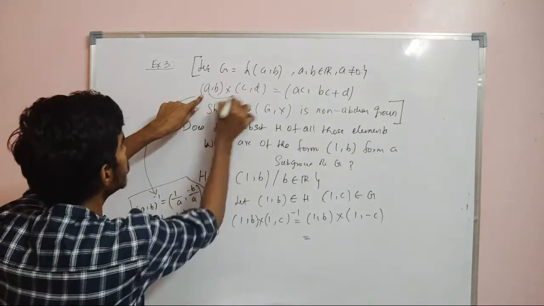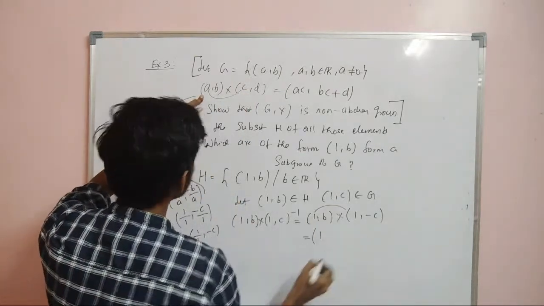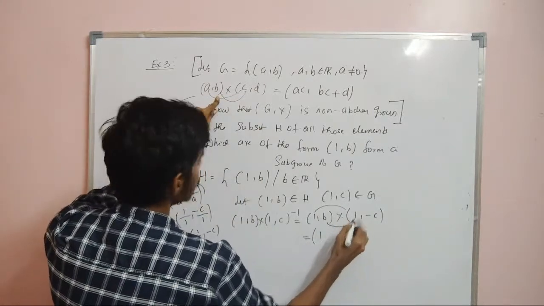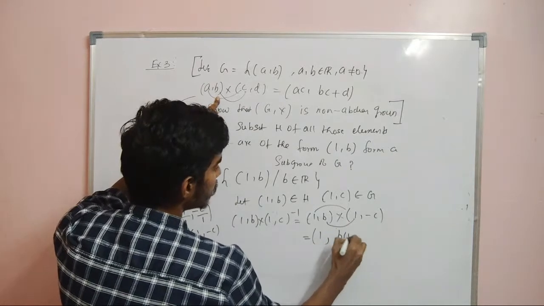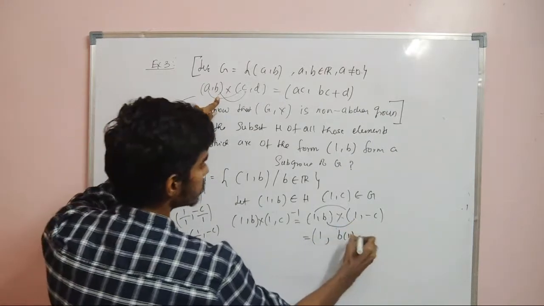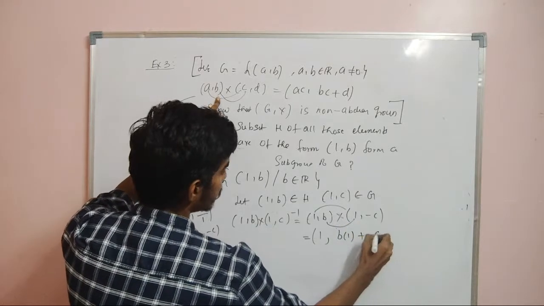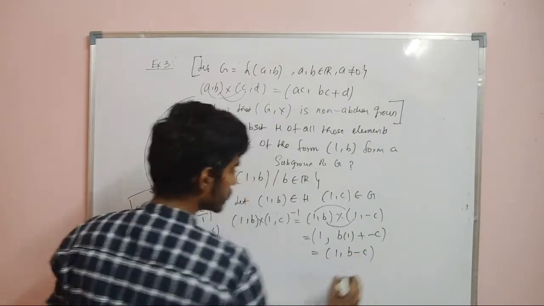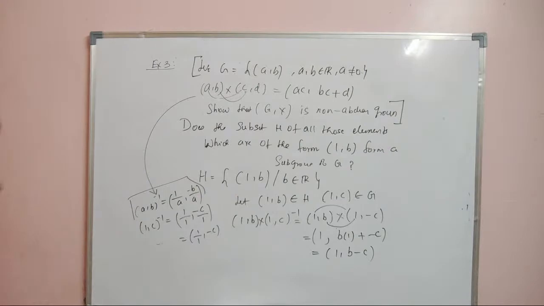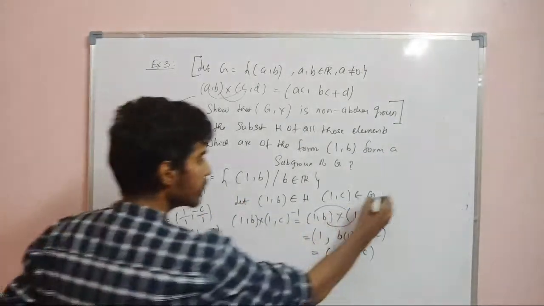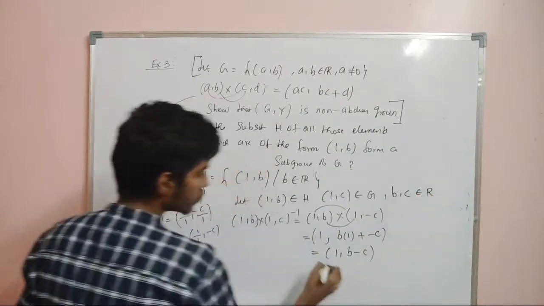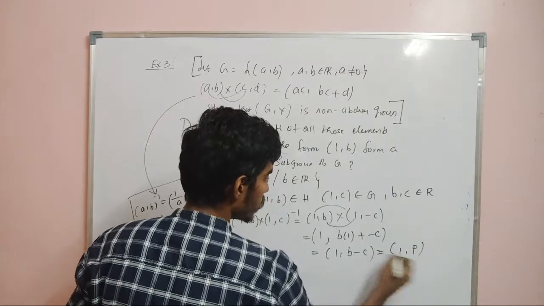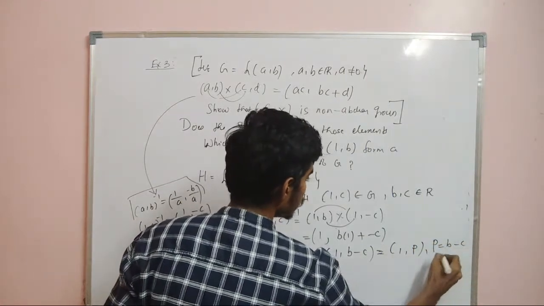So (a, b) times (c, d): a into c, so 1 into 1, b into c, so 1 comma b into 1 plus d, and d is minus d. So this is equal to 1 comma b minus c. Now what is b? b is some real number, c is some real number. Here b and c are real numbers, so b minus c will also be some real number. Let us say that number is p. Let p equal b minus c, and this p is a real number.